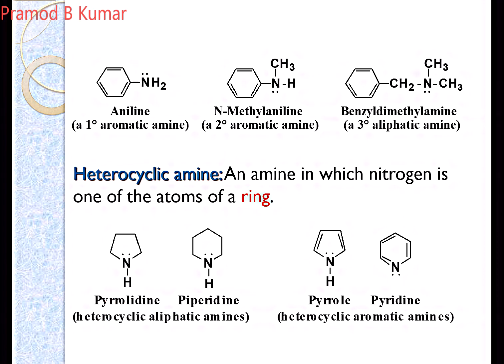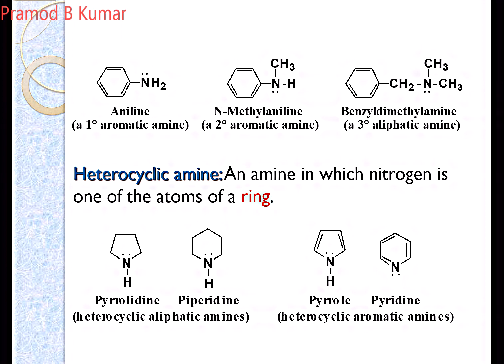Some of the examples: aniline, that is a primary amine, N,N-dimethylaniline, and benzyl dimethylamine. These are examples of primary, secondary and tertiary. The third example is an example of an aliphatic amine, because the nitrogen is not directly attached to the ring. It is attached by a CH2, that is an alkyl group, which is in turn attached to a benzene. So there is no direct attachment with an aryl group. So that's an example of an aliphatic amine.